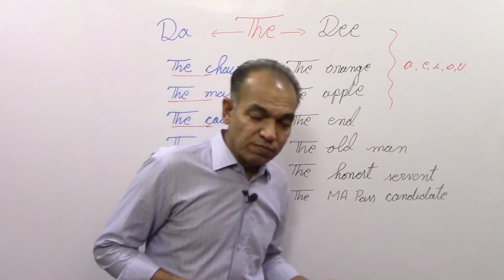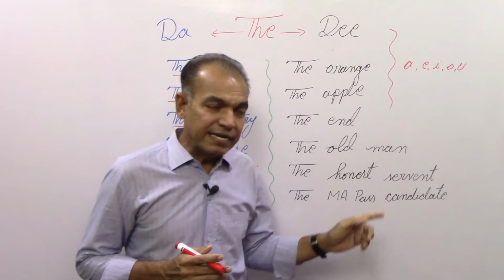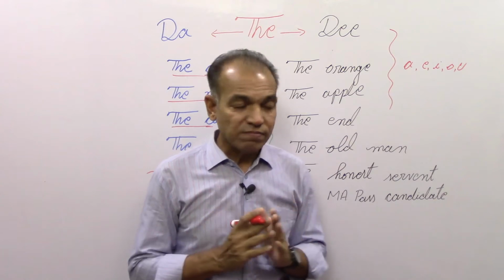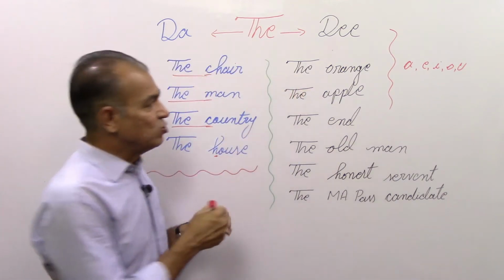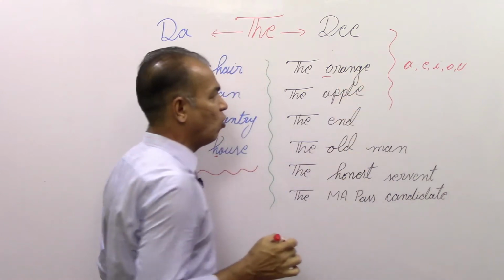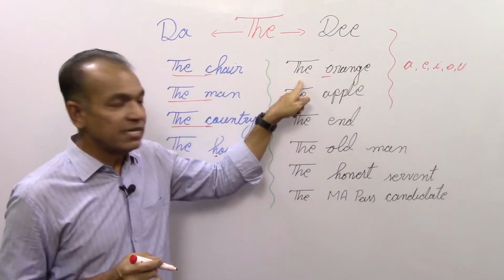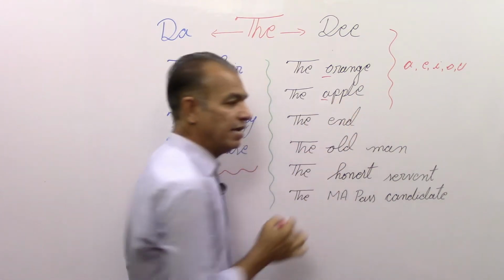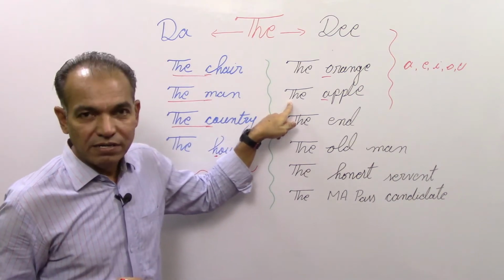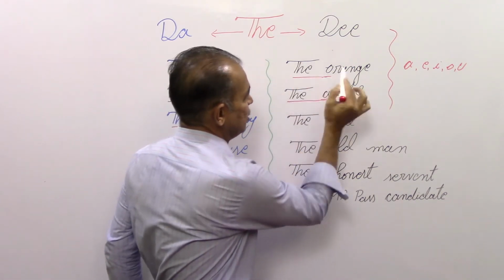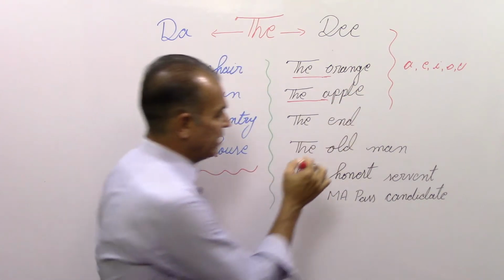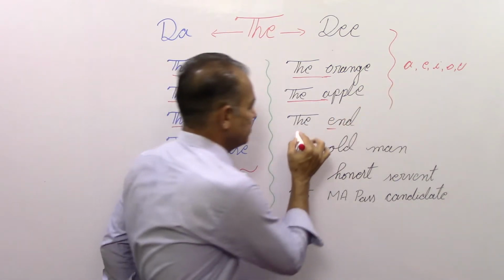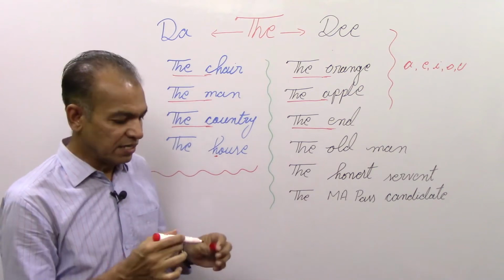And now point number 2, that if the definite article is used before a word that begins with a vowel, means A, E, I, O, U, then we will pronounce it "thee". So here you can see that this word orange begins with O, and O is a vowel, so we will pronounce it here "thee orange". In the same way, apple begins with A, so we'll pronounce it "thee apple". Thee apple, thee orange. And the word end begins with E, and E is a vowel, you can see here. So now we will pronounce it "thee end".